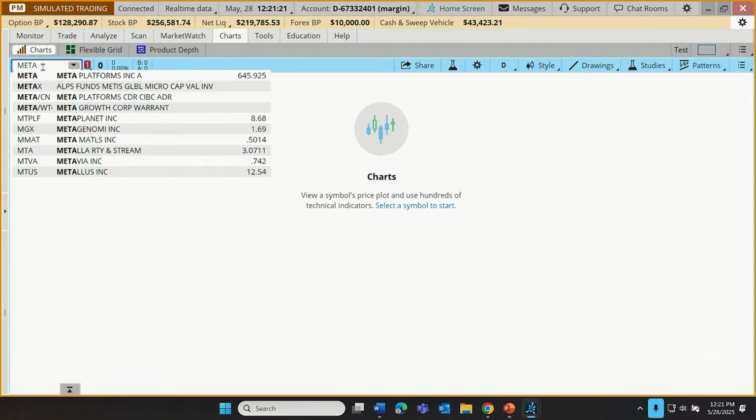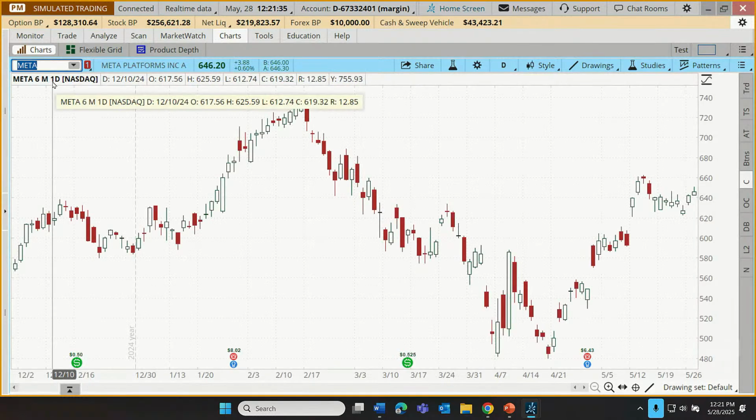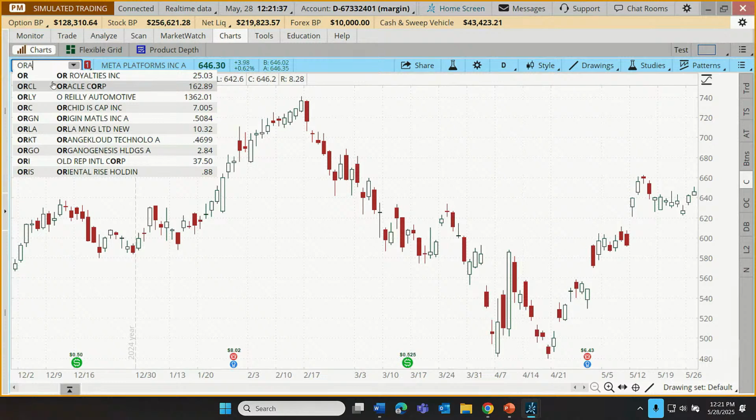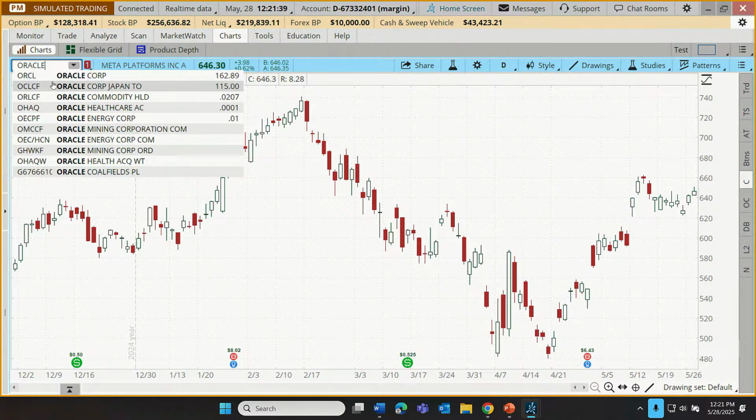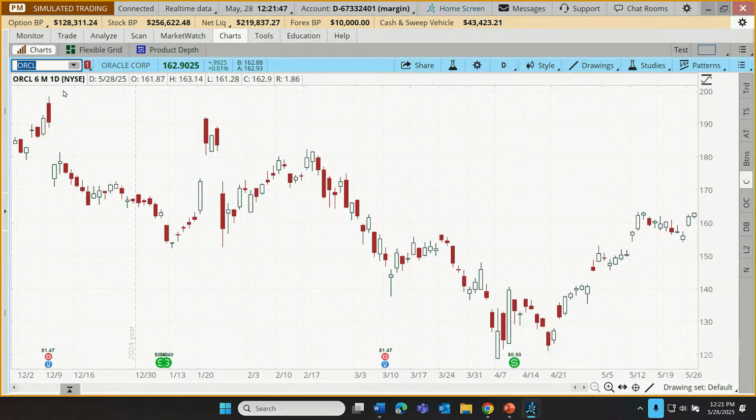If we don't know the symbol for Meta, we can actually just start typing in the name, and it will propose to us. You'll notice there's a menu here that's popping up. It's trying to guess what we are interested in trading. For example, let's say instead, maybe we were looking at Oracle. We didn't know the symbol for Oracle. We'll just type in the word Oracle, and there's Oracle Corporation. ORCL is the symbol. I'm going to select that.